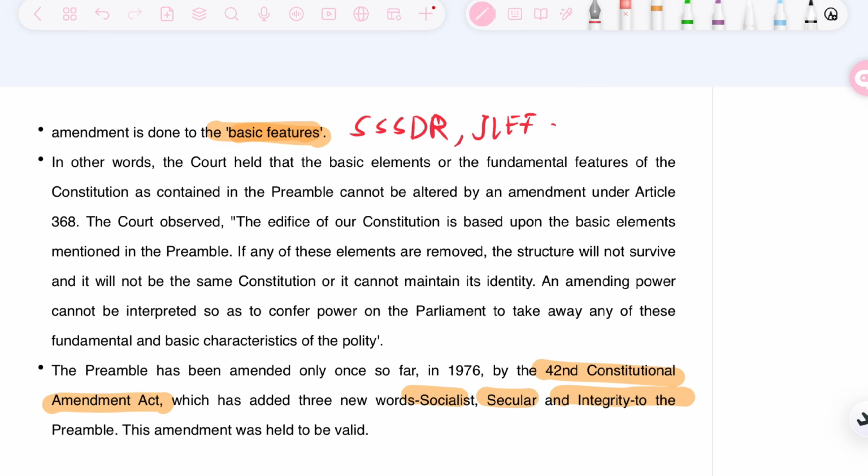So in this lecture video, we have discussed the preamble. We have gone into details like what the basic features are, the nature of the state, the objectives, amendability, and whether it is a part of the Constitution. We have covered all these topics in this video. This topic is discussed in completeness, and you just need to revise this content more and more, and revision is the key to success.